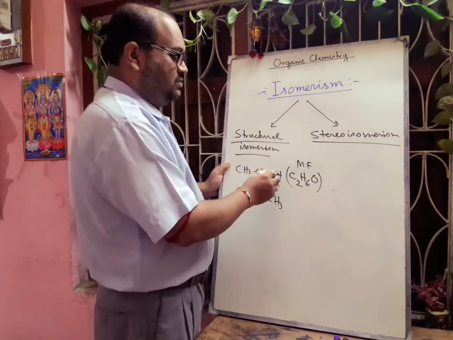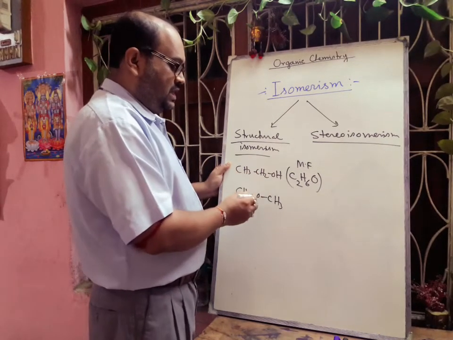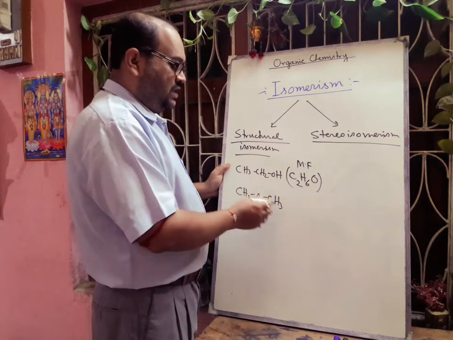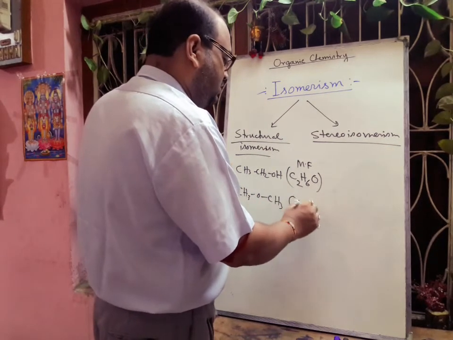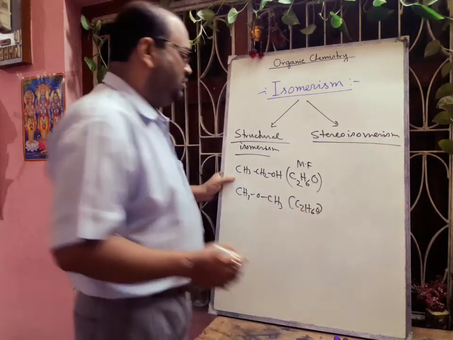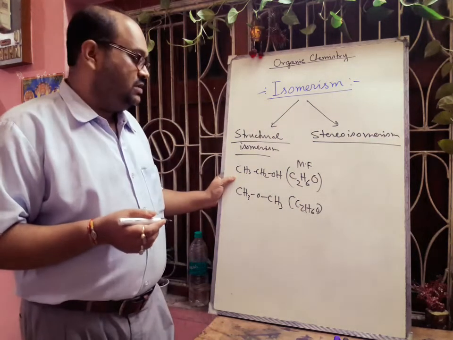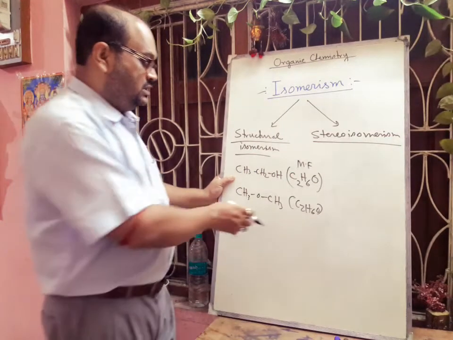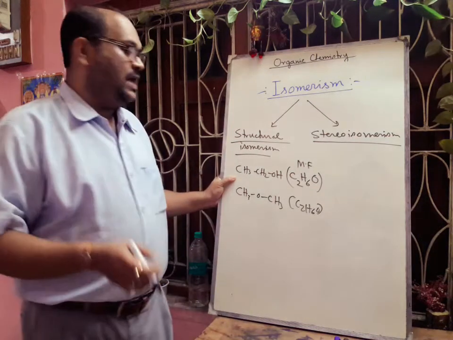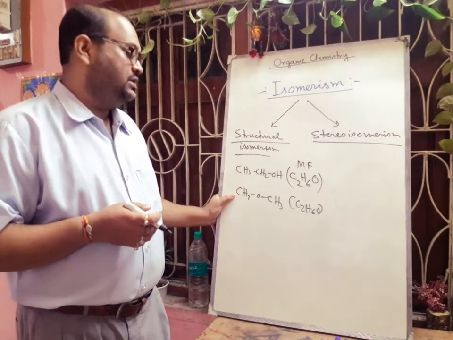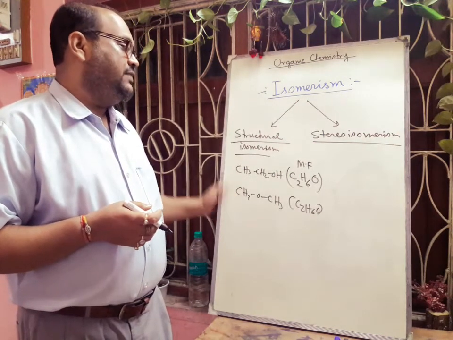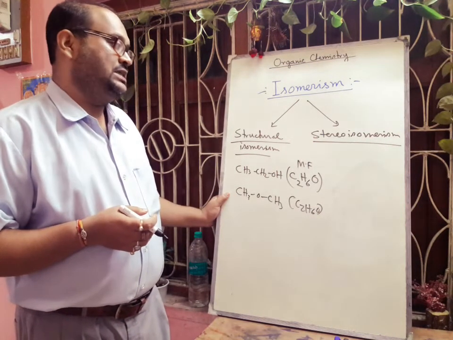Okay, here with oxygen one hydrogen and one CH2 group is there. Here one oxygen, two methyl groups are there. So here also the molecular formula is same, C2H6O. And this one we know that last day we have discussed the functional group. This one is the alcohol, okay, ethyl alcohol, and this one is the ether, dimethyl ether. So definitely they are different. This type of isomers are called structural isomer.